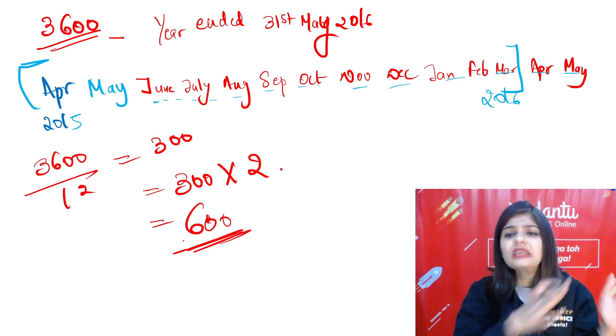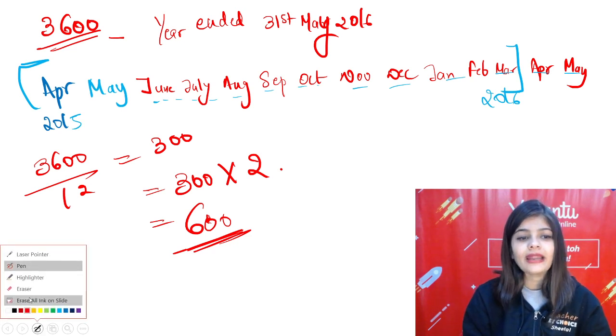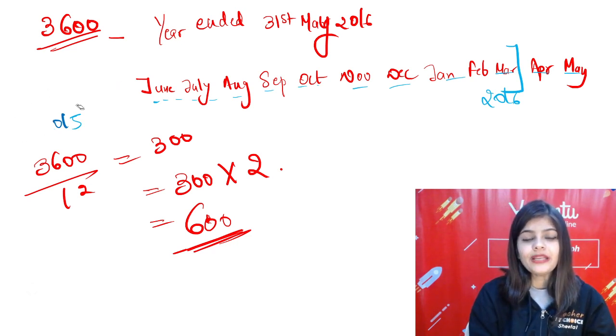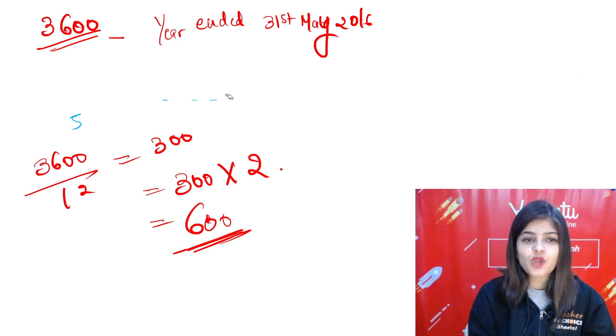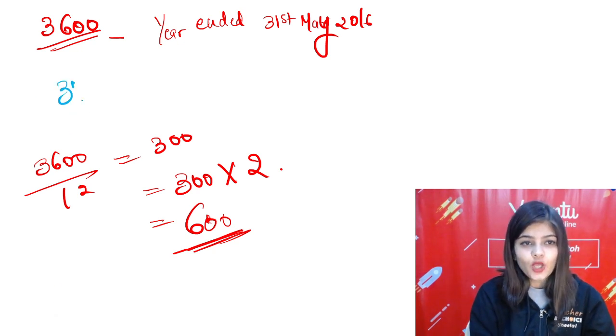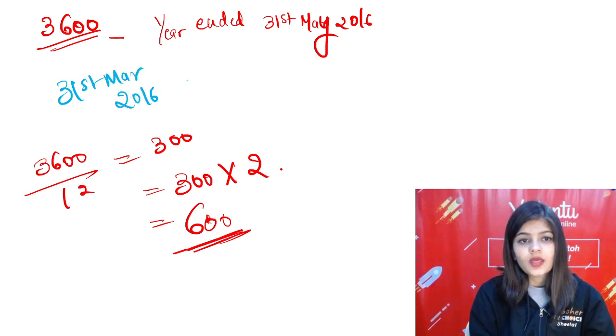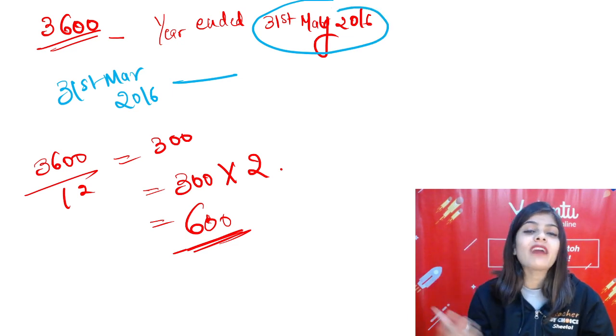Instead of making this calendar, instead of writing the date, you can simply do what? आप ये मत बनाओ, आप शॉर्टकट यूज कर सकते हो। What we will do? You will compare your year ending with the date for which you have paid the premium.